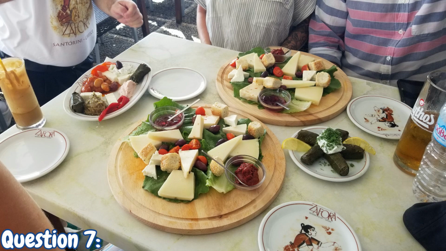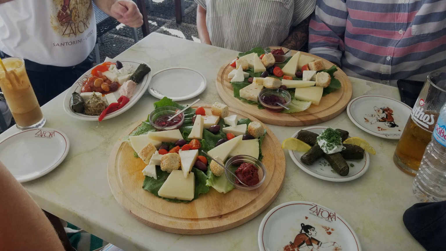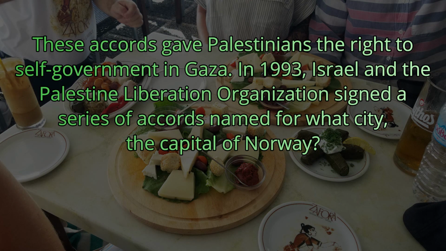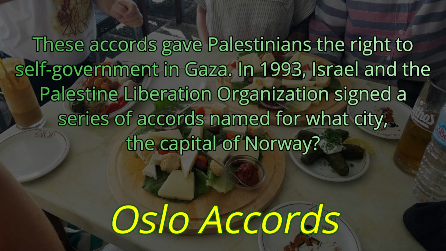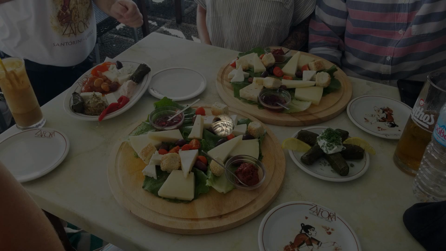Question number 7. These accords gave Palestinians the right to self-government in Gaza. In 1993, Israel and the Palestine Liberation Organization signed a series of accords named for what city, the capital of Norway? The answer is Oslo. They were called the Oslo Accords.